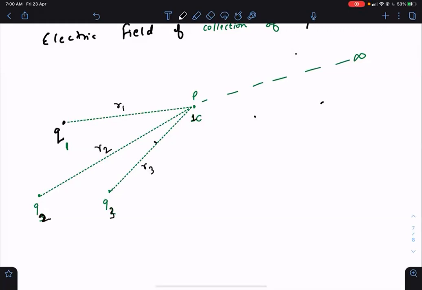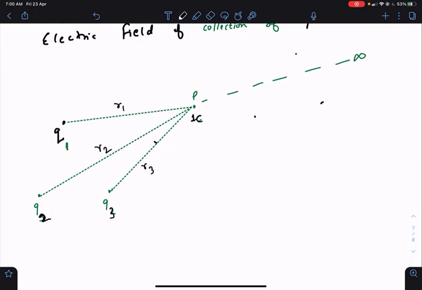Then this 1 coulomb, when released from P and when it reaches infinity, by the time it reaches infinity, Q1 has done work, Q2 has done work, and Q3 has done work. But while calculating the work done by Q1 alone, work done by Q1 alone means force from Q1 alone. And force from Q1 is not dependent on the presence of other charges, which means you can forget that Q2 and Q3 are present. Just take the effect of Q1 only.